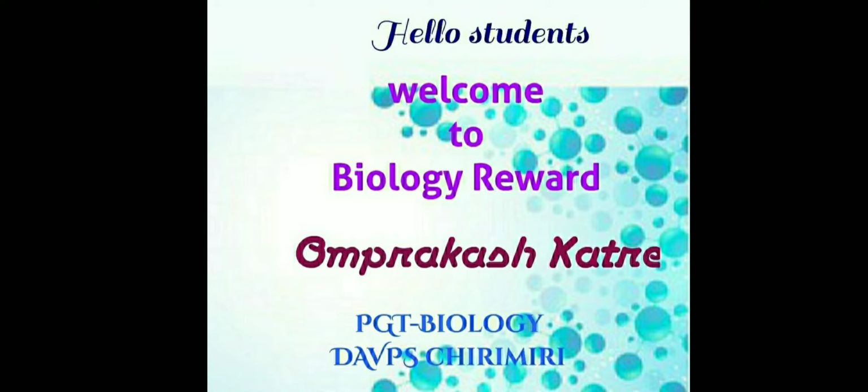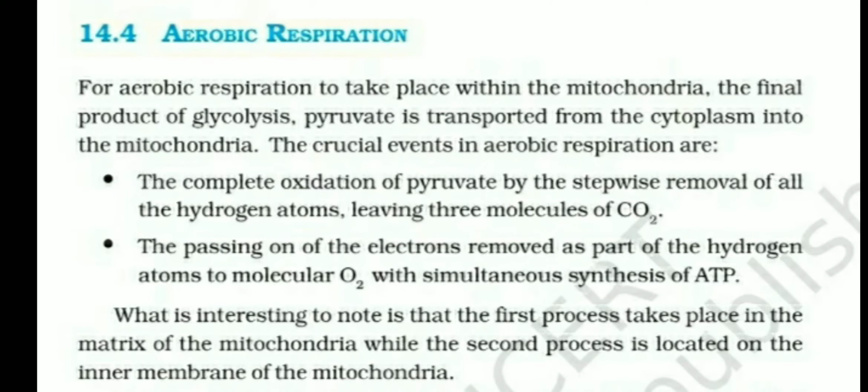Today we are discussing two important topics of respiration in plants: oxidative decarboxylation and the Krebs cycle. Students, during aerobic respiration, some important events occur. Aerobic respiration occurs in the mitochondria. It takes place within the mitochondria.